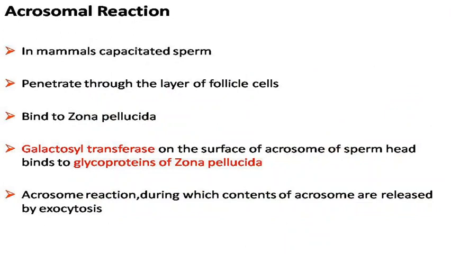Now, the acrosomal reaction. In mammals, capacitated sperm penetrate through the layer of follicle cells and reach the zona pellucida.